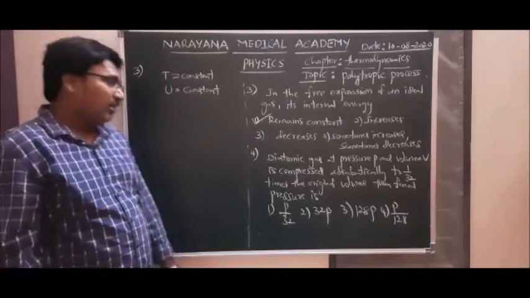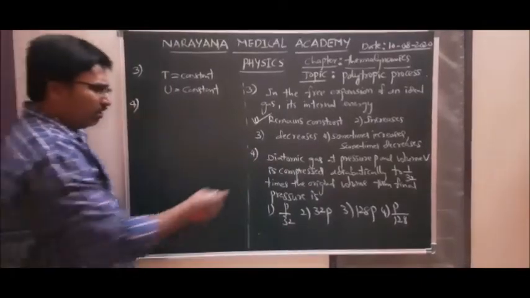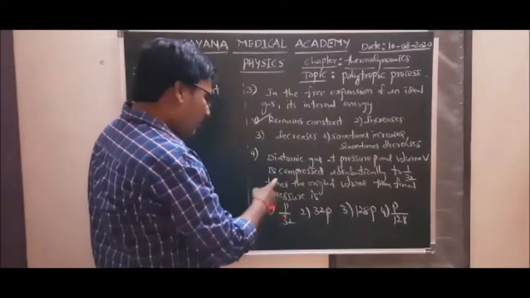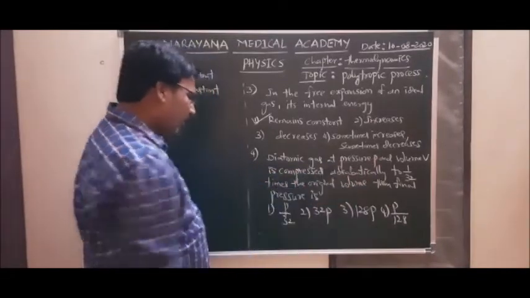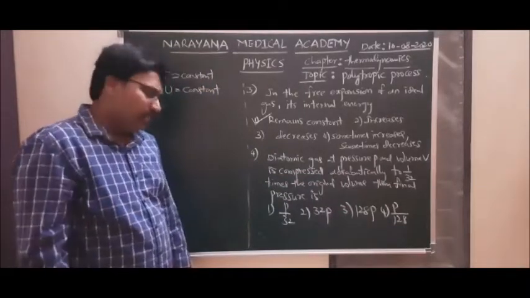Okay, right. Question number 4. Diatomic gas at pressure P, volume V is compressed adiabatically to 1/32 times the original volume, then final pressure is.